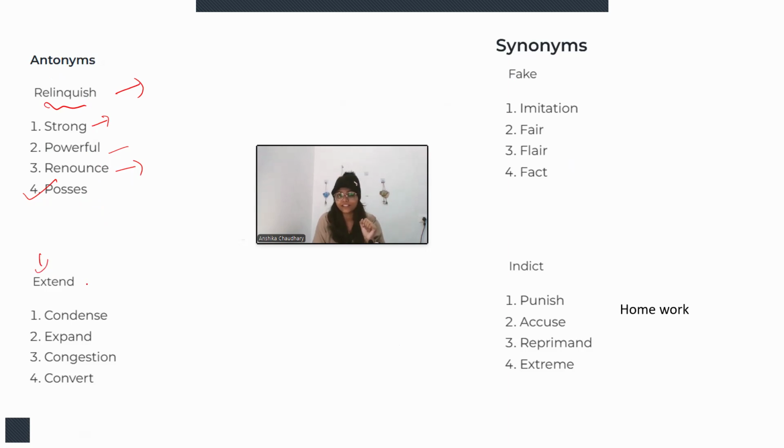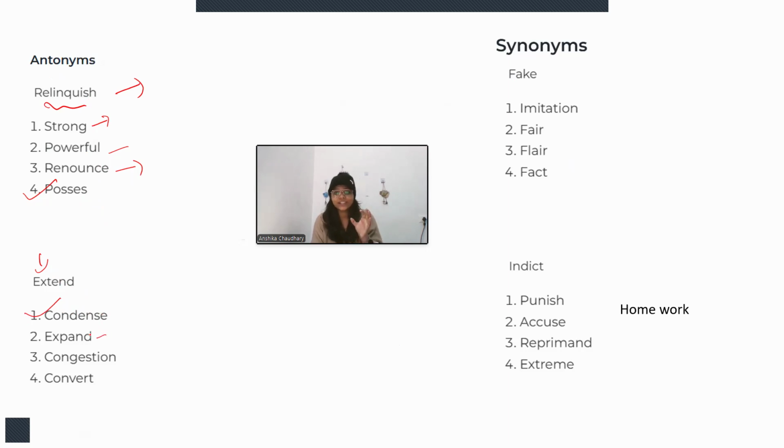The next word is extend. What is the meaning of extend? To make something larger or longer, right? So the antonym should be to make something shorter, right? So if we see condense, yes, the meaning to make something shorter is condense.